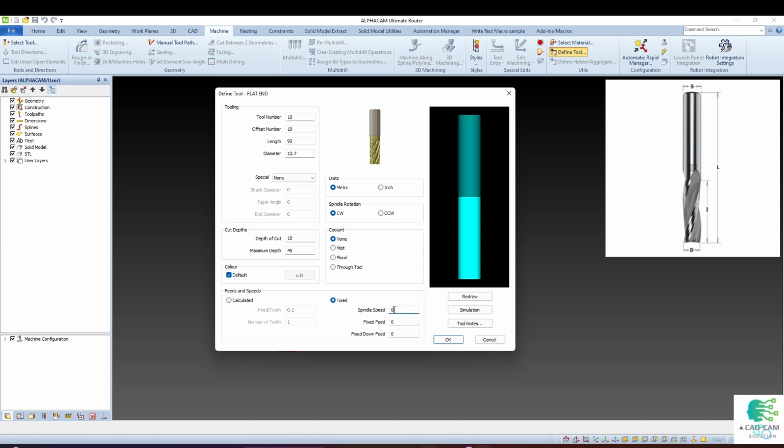Feeds and speeds. Feeds and speeds determine the quality and accuracy of the cutting process. All these values you can import from your tool specification or use an online calculator. Spindle rotation 18,000. Fixed feed 10,000. Fixed down feed 3,000.